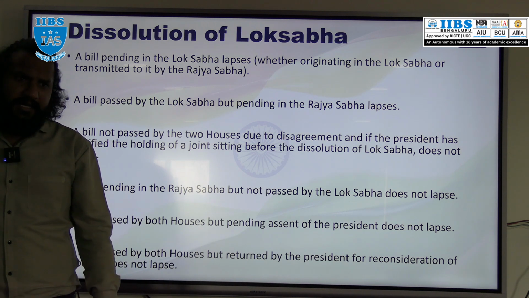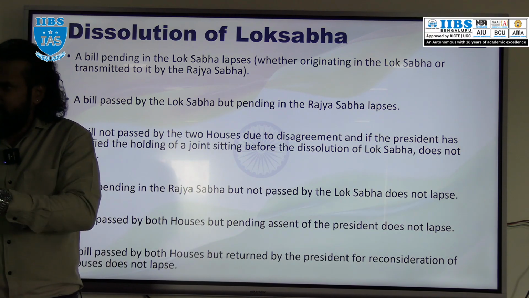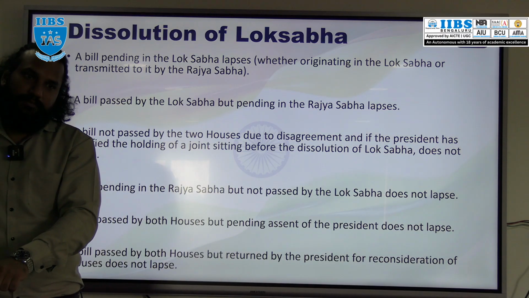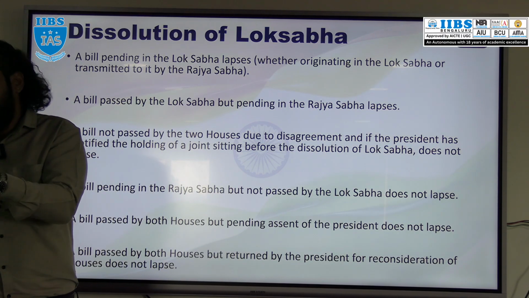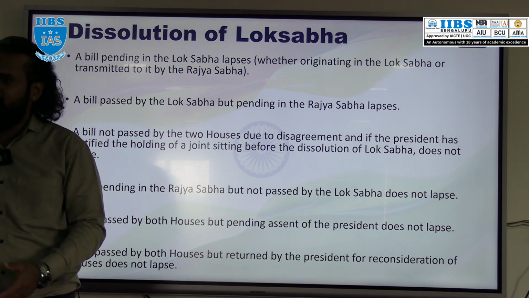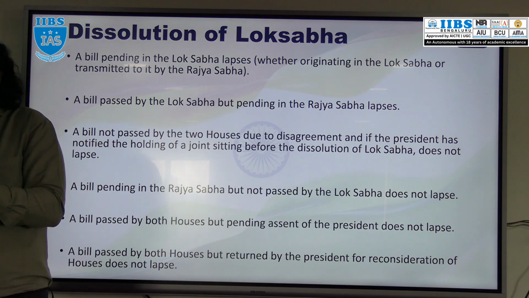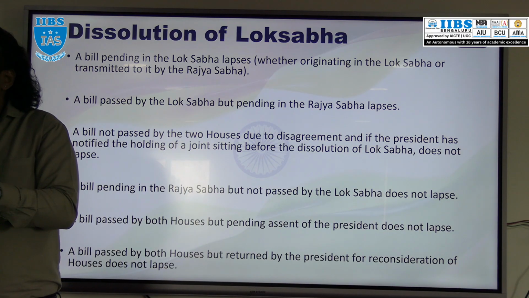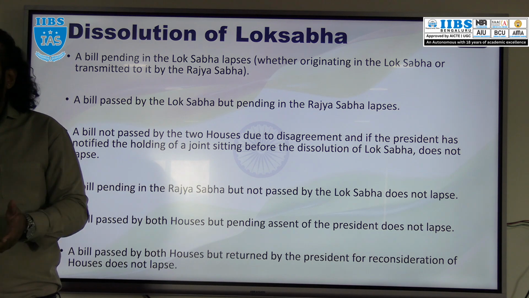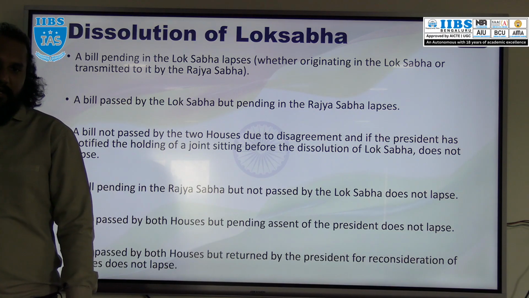Does it happen at any time? Yes, many times it has happened. From 1998 to 1999, Atal Bihari Vajpayee formed the government. Then in 1999, Lok Sabha was dissolved. Then again in 1999, a fresh election was conducted and BJP formed the government till 2004 because they got the majority. It will happen whenever a coalition government is formed and after 1 year or 2 years the coalition breaks and none of the parties is able to form the majority, at that time the Lok Sabha will be dissolved.